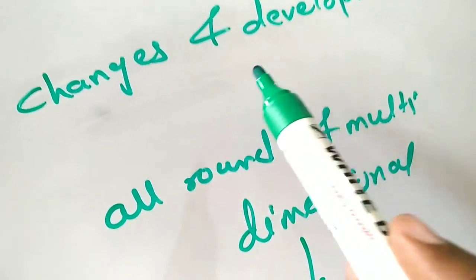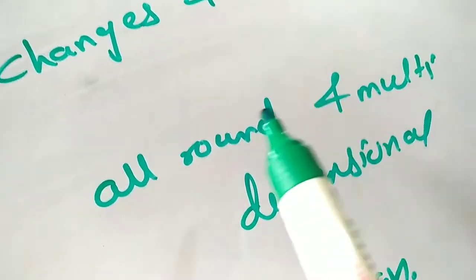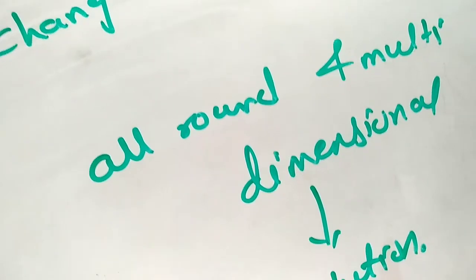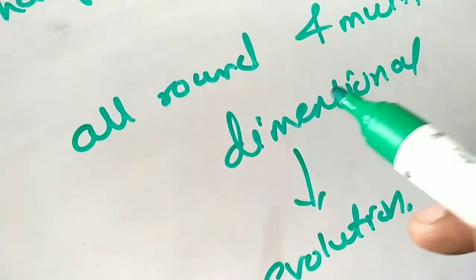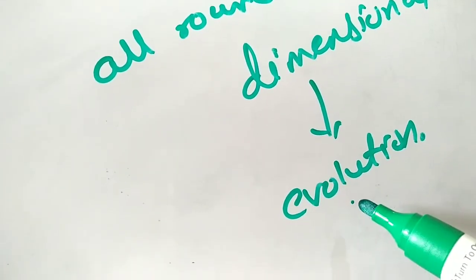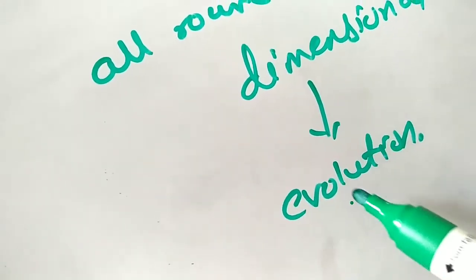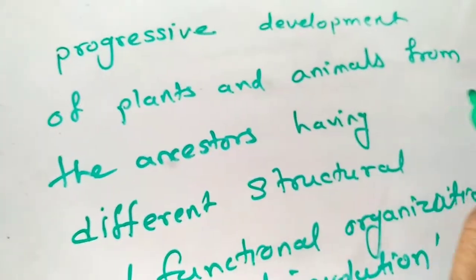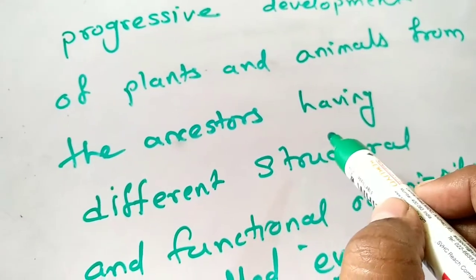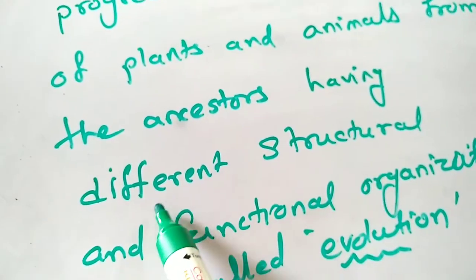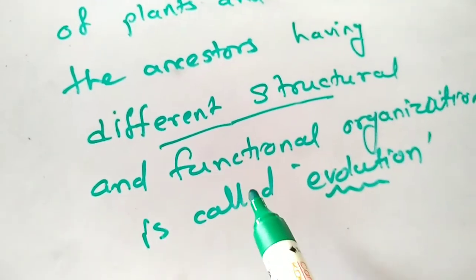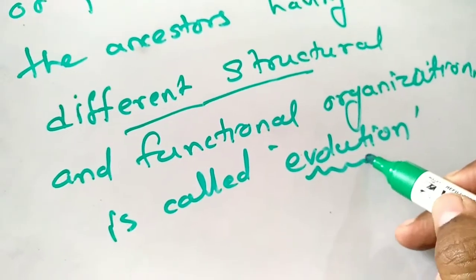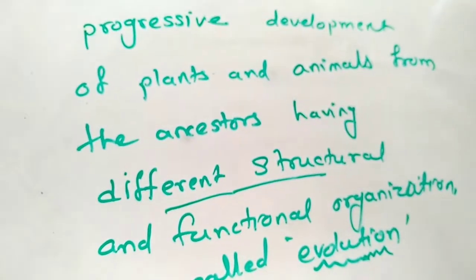Students, the changes and development in living organisms have been all-round and multidimensional. So it leads to the evolution of different types of organisms. Students, progressive development of plants and animals from the ancestors having different structural and functional organization is called evolution. This is the main definition.